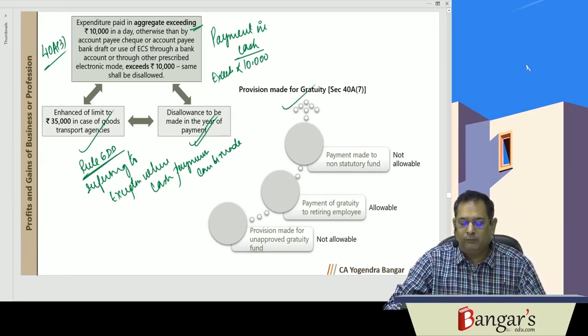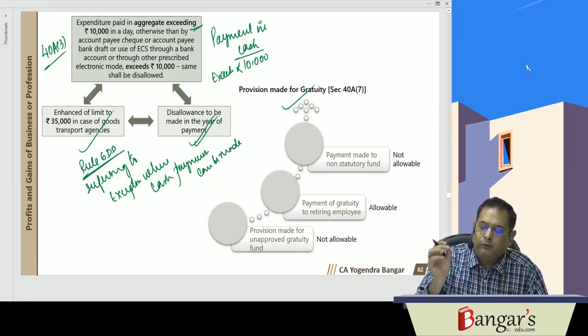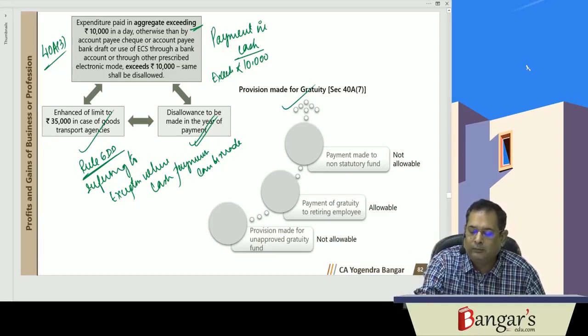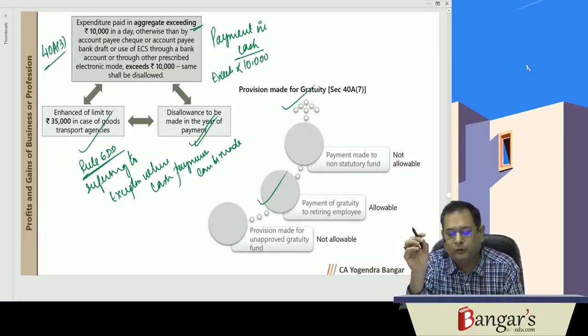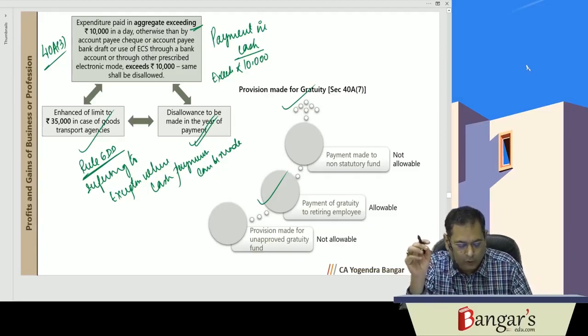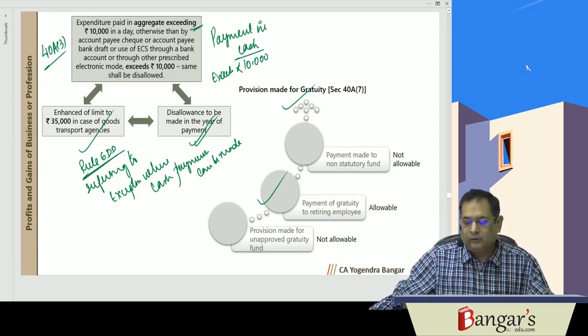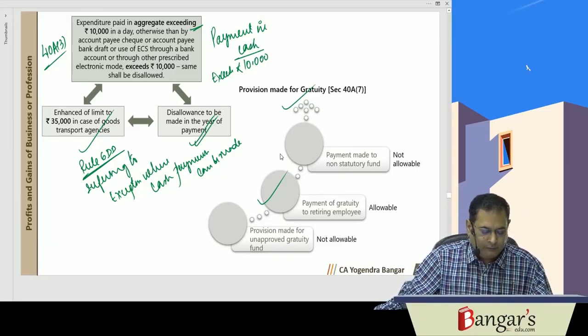Besides this, 40A(7) makes what? If you make any provision in respect of gratuity, the provision in respect of gratuity will not be deductible. However, if provision is made in respect of gratuity that is payable to a retiring employee, that will be allowed as deduction. Besides this, if any provision is made for non-statutory funds, the same will also not be allowed as deduction. Okay, so those were certain specific disallowances.